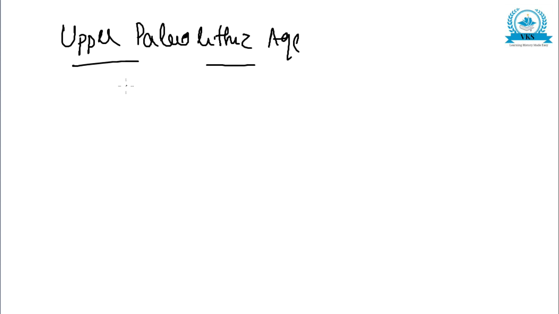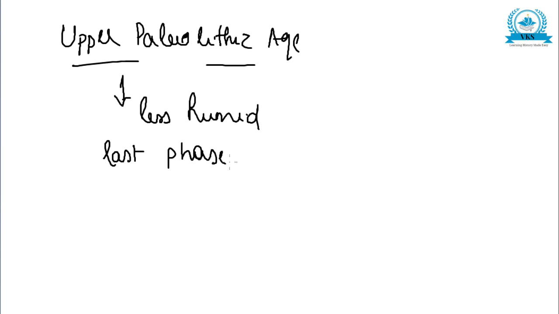So I will write it here once more. The Upper Paleolithic Age was less humid, and it coincides with the last phase of the Ice Age. And climate became comparatively warm. The climate was comparatively warm in the Upper Paleolithic Age.